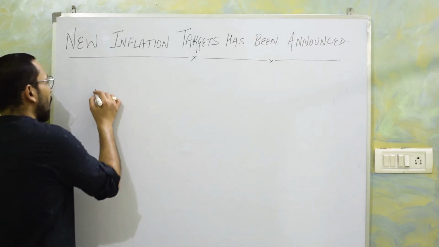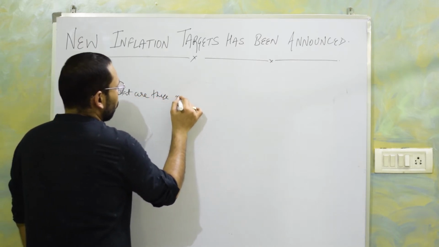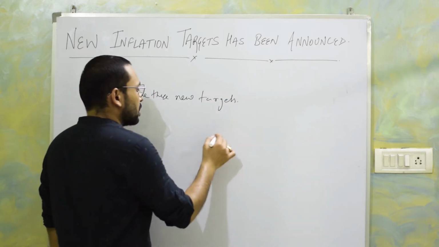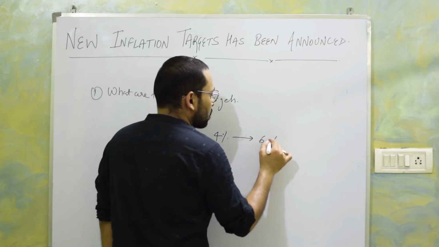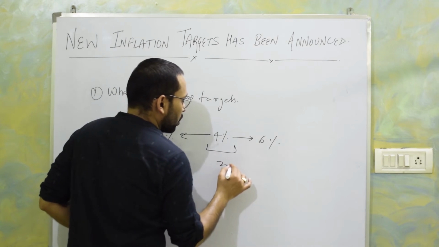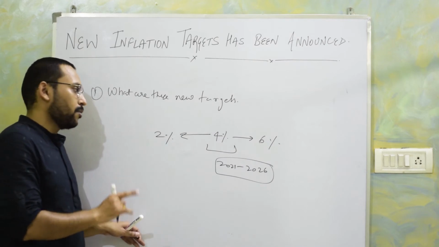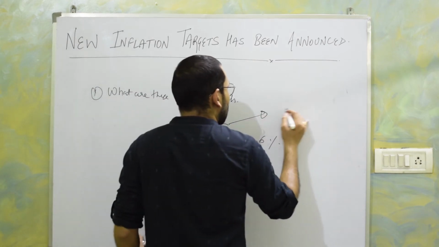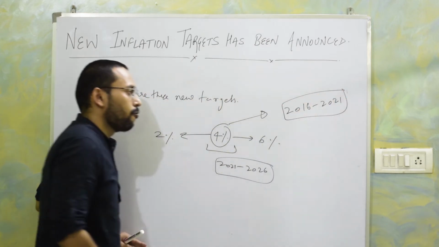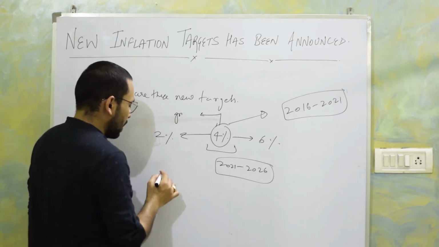So number one, what are these new targets? The government has announced 4% inflation with a maximum limit of 6% and minimum limit of 2% for the year 2021 to 2026. One thing which we have to keep in mind here is that these targets are the same as they were for 2016 to 2021. Because at this point, growth will be moderate and prices would be stable.